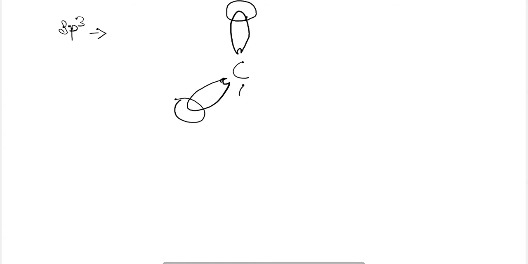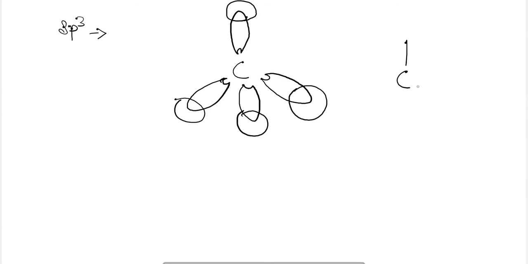Here I am drawing a tetrahedral structure bonded with 4 hydrogen atoms, and it is forming methane. The bond angle between the hydrogens will be 109.5 degrees.